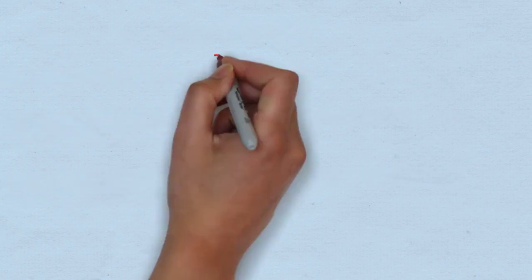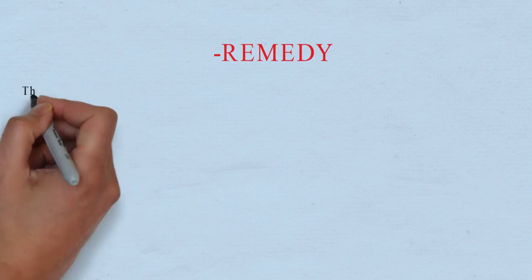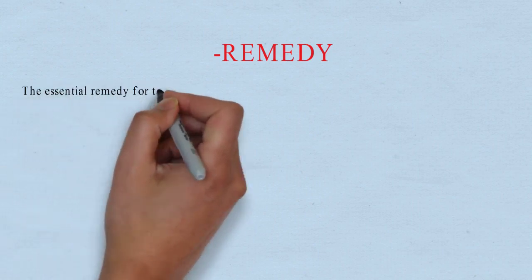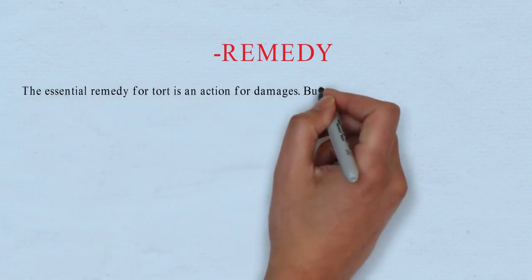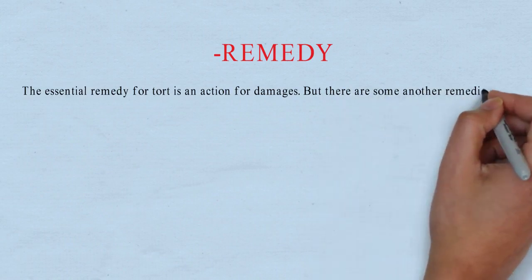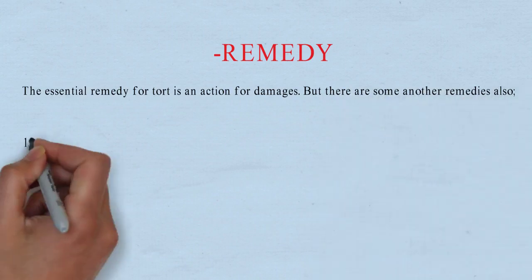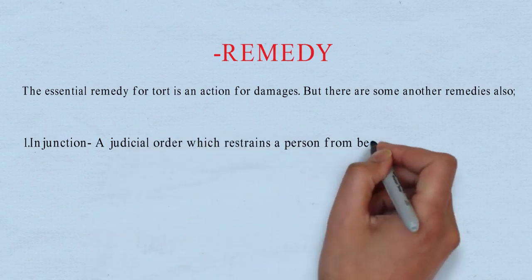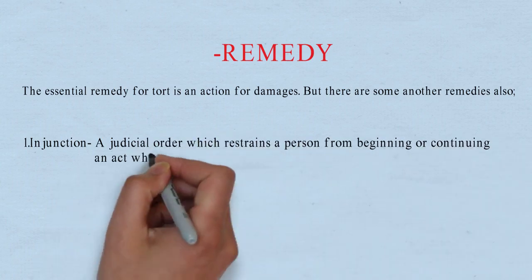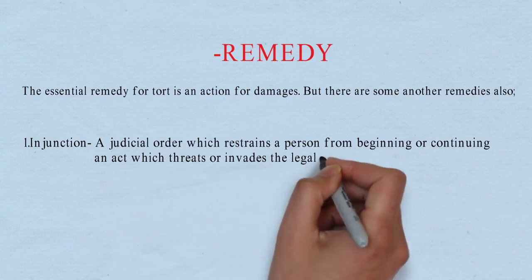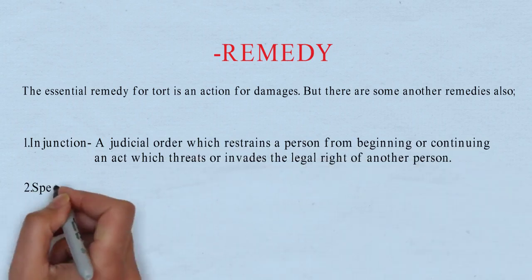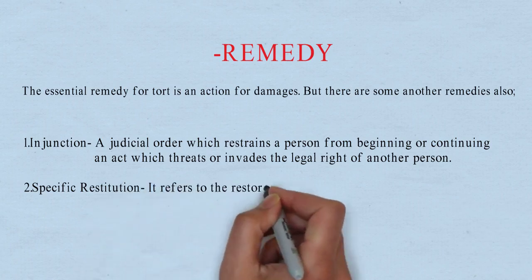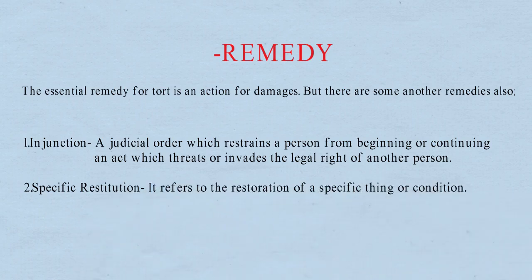Let's move on to remedy. The essential remedy for tort is an action for damages, but there are some other remedies also. First, injunction, a judicial order which restrains a person from beginning or continuing an act which threatens or invades the legal right of another person. Second, specific restitution. It refers to the restoration of a specific thing or condition.